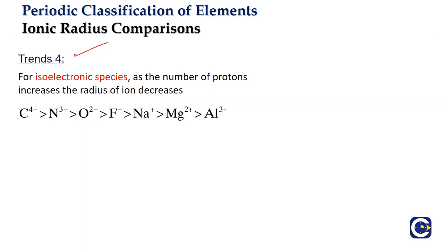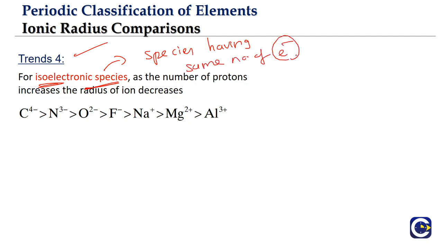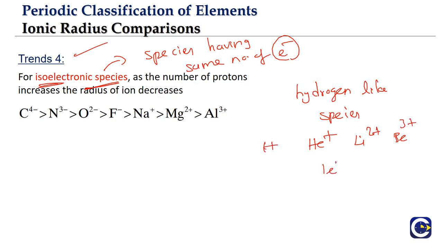Now the other important trend, which is most sought after in competitive examinations, because we get a lot of questions on the comparison of radius among the isoelectronic species. What are isoelectronic species? These are the species having the same number of electrons. Like in the structure of atom chapter, we'll talk about hydrogen-like species. What do you mean by hydrogen-like species? Species which have just one electron. What are those? He+, Li2+, Be3+, like that. All of them have just one electron, just like hydrogen.